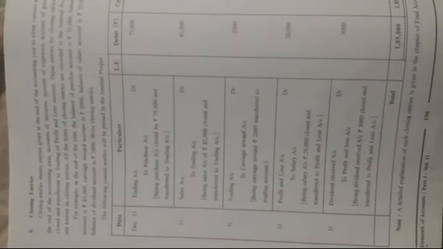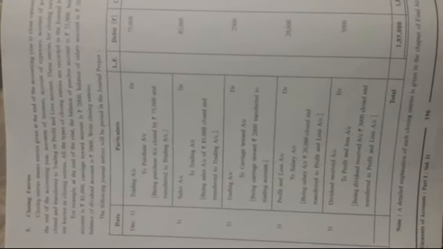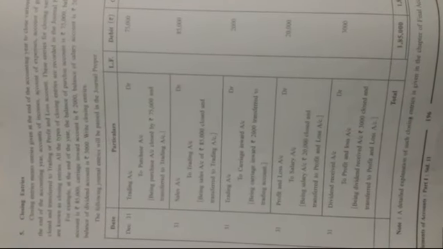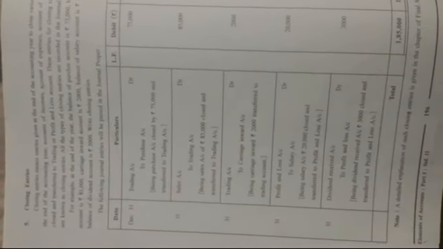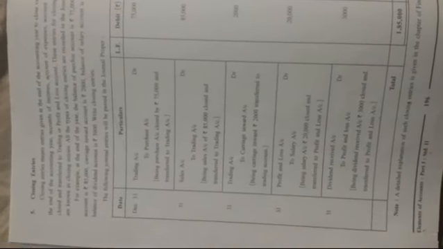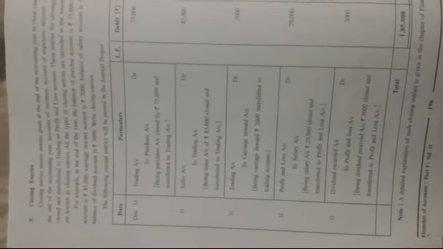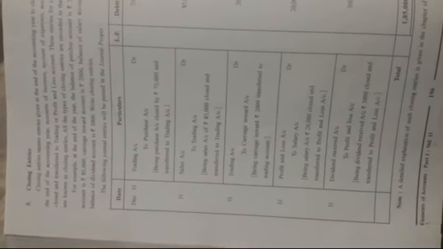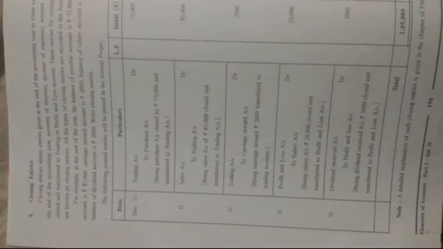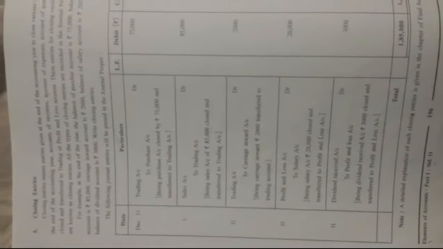So you can also remember these entries, how to pass the closing journal entries for each and every account. Got it? So these are the closing entries. Whenever you are asked to pass the closing entries like this, you have to pass them for every account. Remember that every balance of each account at the end of the accounting year is transferred either to the trading or to the profit and loss account, depending on which account.